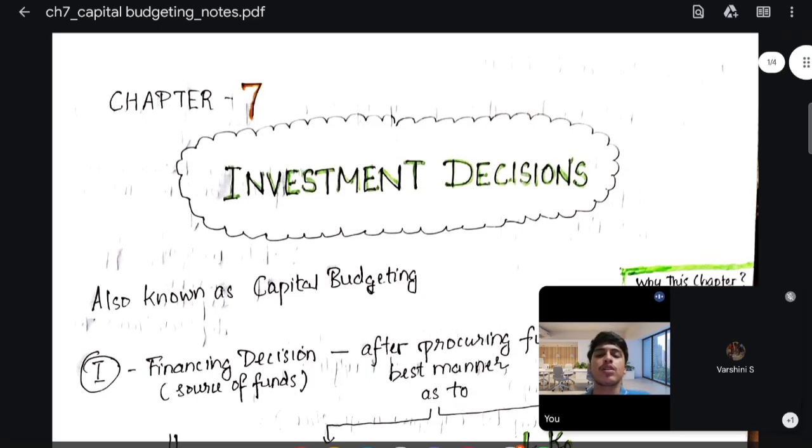So coming to the class, chapter 7, investment decisions. Our revision batch: who can watch this revision, and who are the students who can benefit from it? Usually when we talk about revisions, students say, you must complete the entire syllabus, you have to finish all the topics, then only you can understand the revision. That's the usual case of revision.